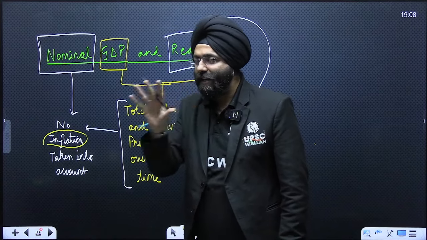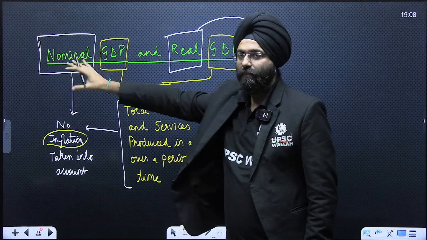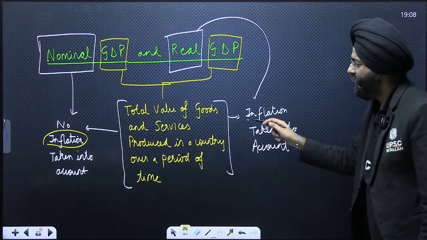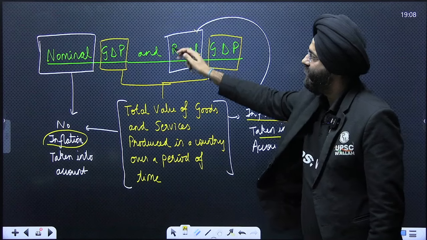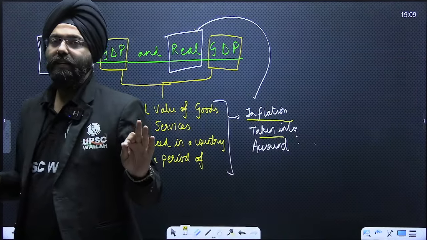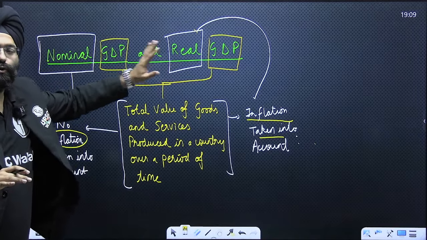When we are not taking the inflation and simply taking this definition, then it is a nominal GDP. But if I take the inflation into consideration with respect to this definition, then it is the real GDP. Clear, everybody? The nominal GDP and the real GDP. So this is another thing that you need to know.